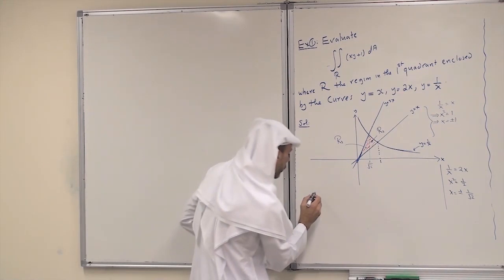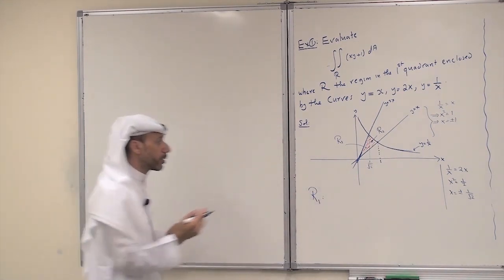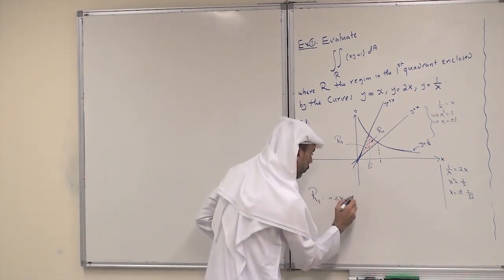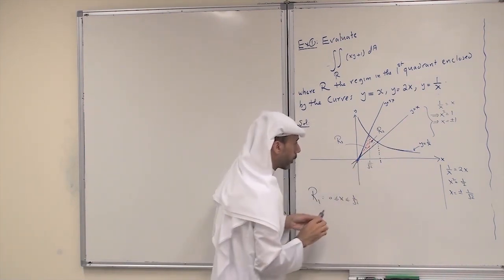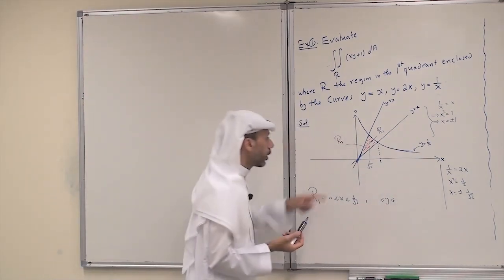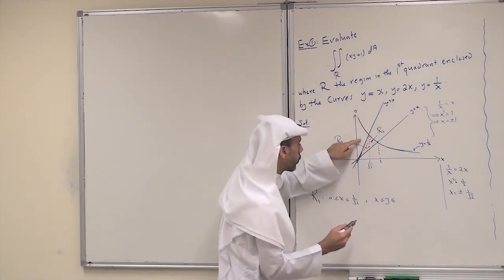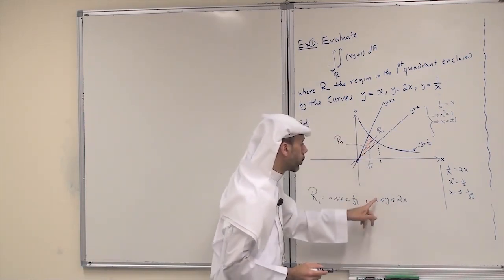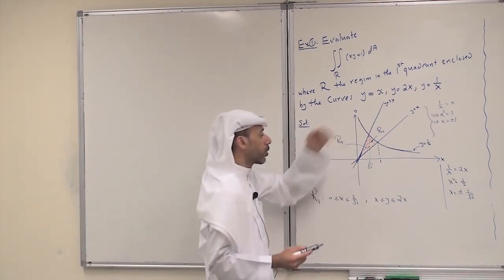Now R1, I can describe it using inequalities. It is x between 0 and 1 over root 2, and y, the lower curve is y equals x, and the upper curve is y equals 2x. So in R1, y is between x and 2x.